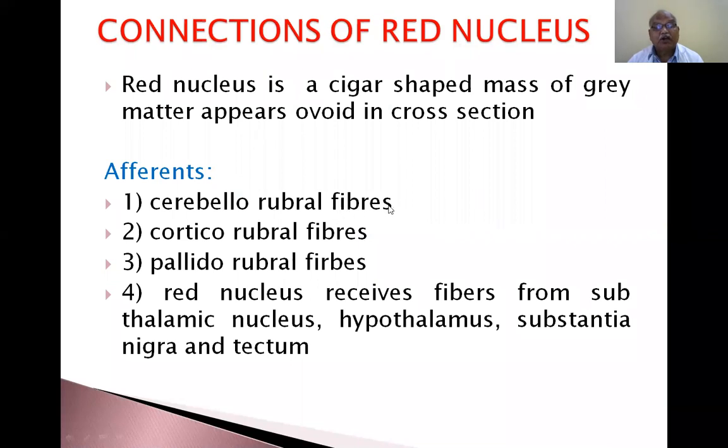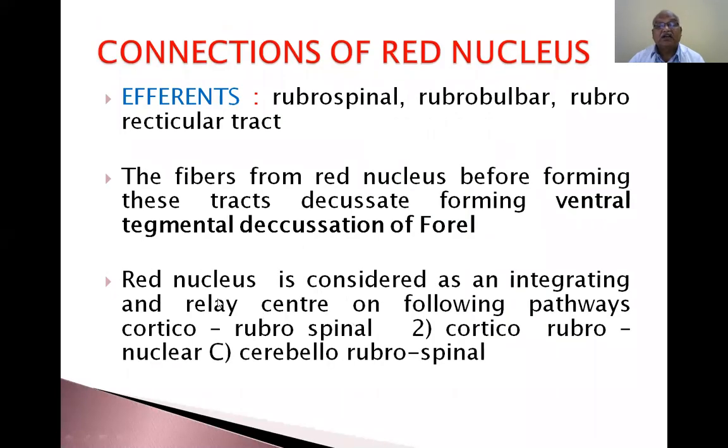Afferent cerebello-rubral fibers. Whatever connections are associated with the red nucleus, we will pronounce them as rubral. From cerebellum to red nucleus, cerebello-rubral. From cortex to red nucleus, cortico-rubral. From pallidum to red nucleus, it is called pallido-rubral fiber. Red nucleus receives fibers from the subthalamic nucleus, hypothalamus, substantia nigra and tectum.